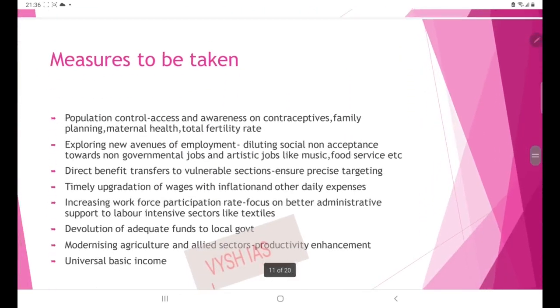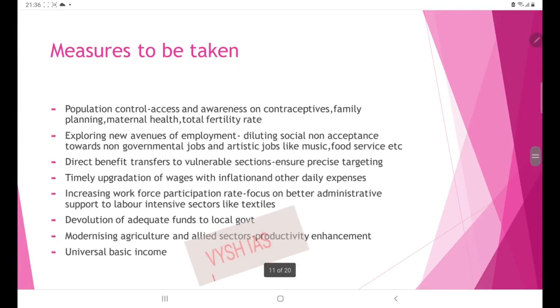Okay, then what are the measures that can be taken to improve the situation? So first and foremost thing is population control. See, these poor people, they are not having proper awareness on the family control methods, or what is the need of family control, awareness of contraceptives, all these things they are not aware of, and what is total fertility rate, what all things are to be ensured to take care of maternal and infant health. So all these things, it is the duty of the state.